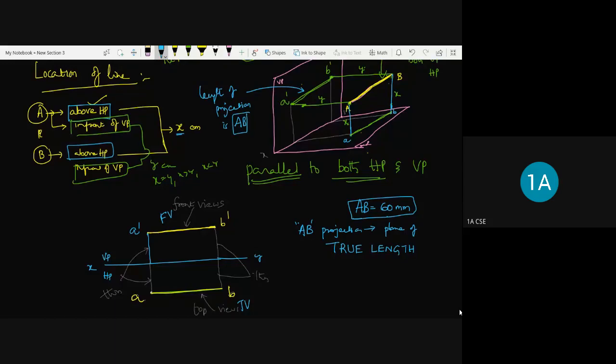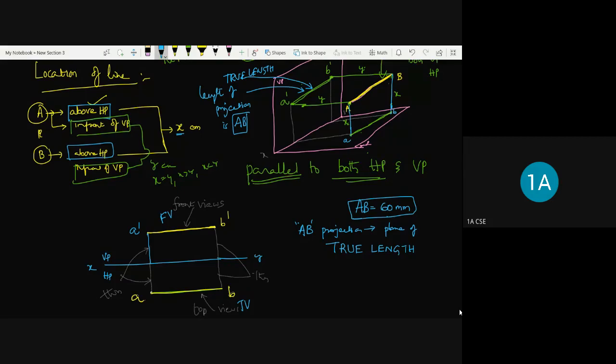Then this line A dash B dash represents true length. Means the length of the projection line is equal to the length of the actual line. This is the actual line.